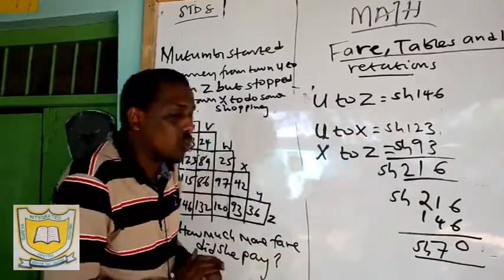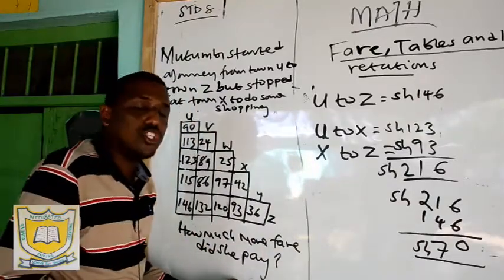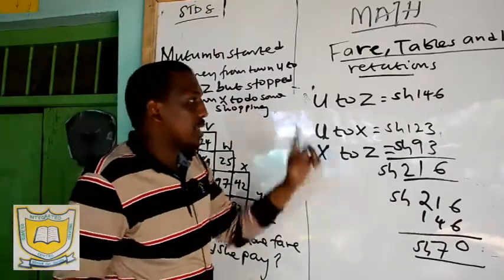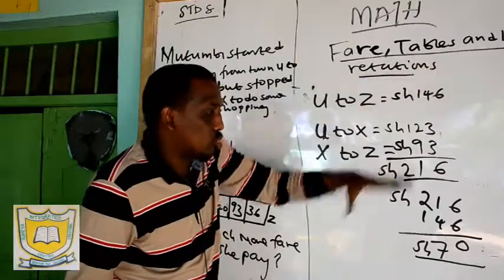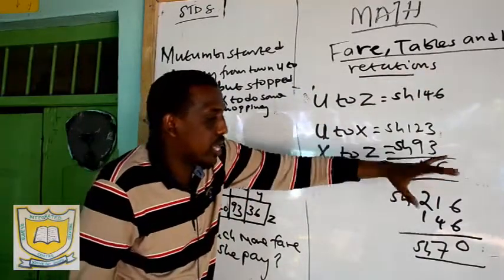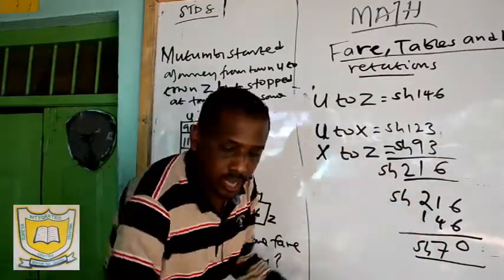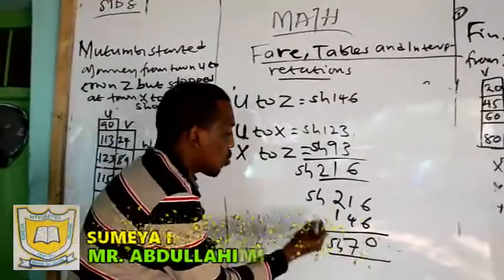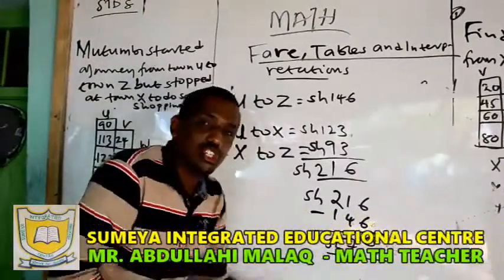How much more did she pay now? You subtract. Direct is 146, stopping is 216. How much more? 216 minus Shillings 146. You will get Shillings 70.